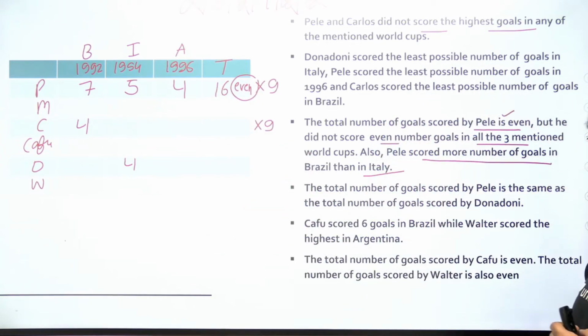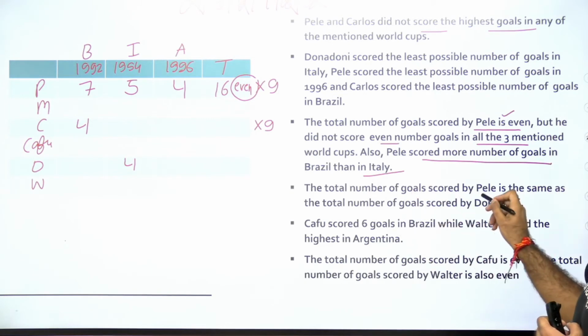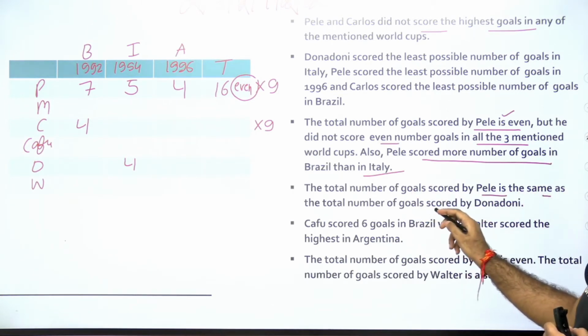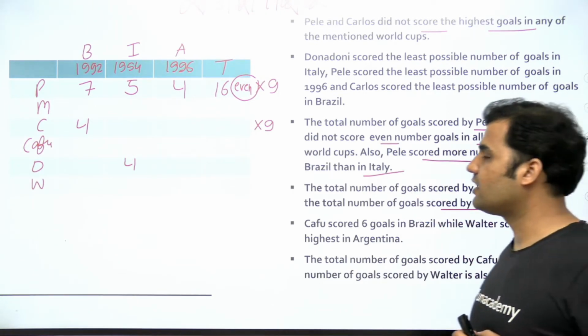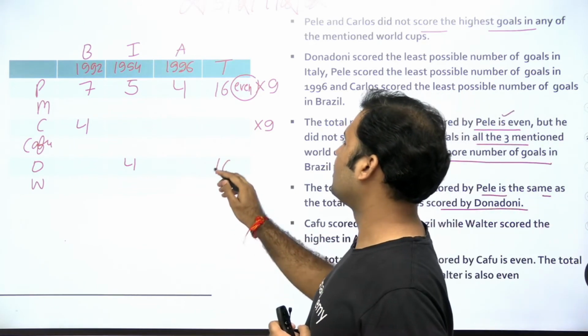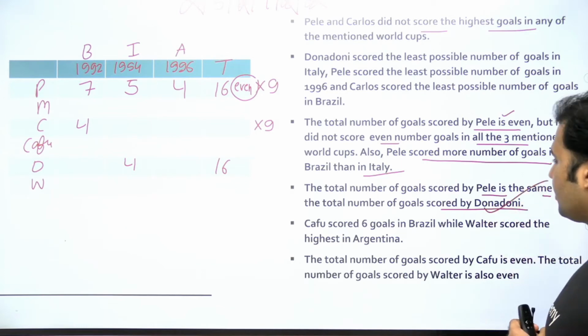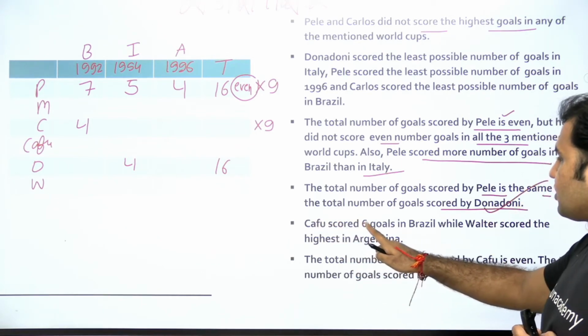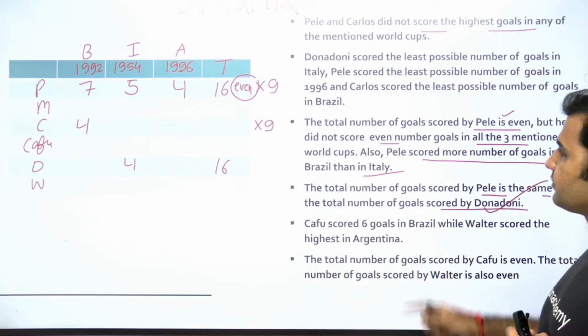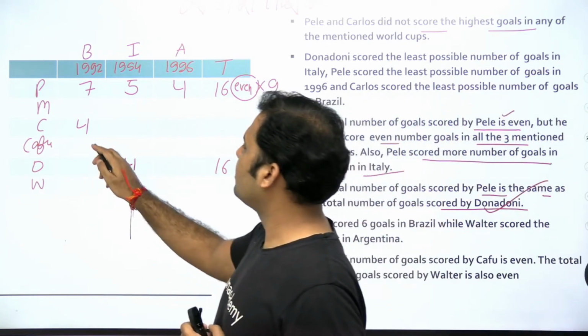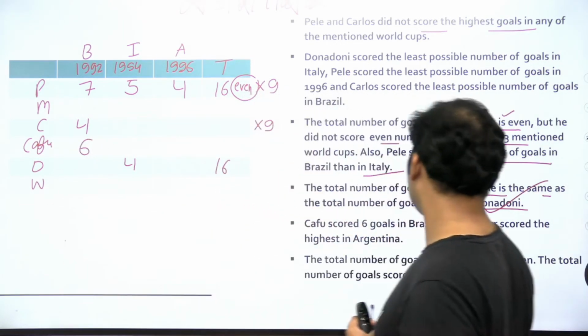Let's move further. The total number of goals scored by Pele is the same as the total number of goals scored by Donadoni, right? This person is also scoring 16 goals, right? So this has also been used. This person is scoring 6 goals in Brazil. Cafu is scoring 6 goals in Brazil. So write down the value 6 here.